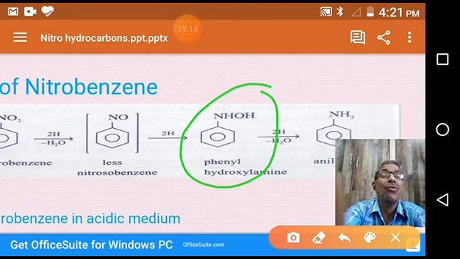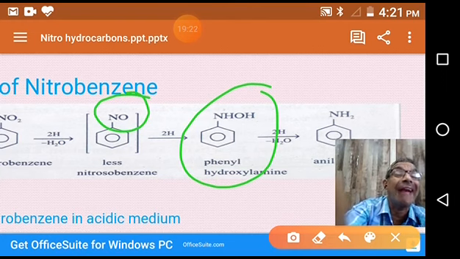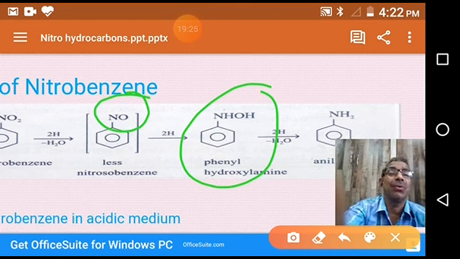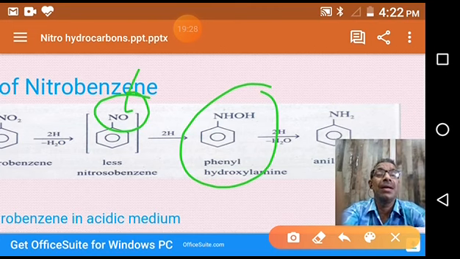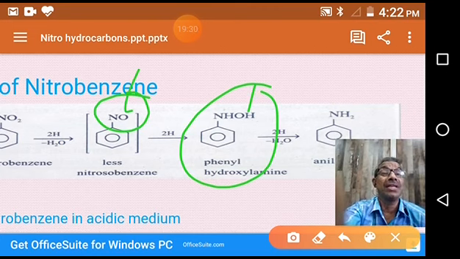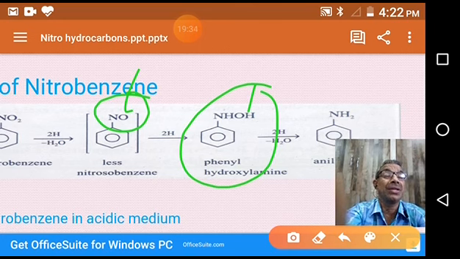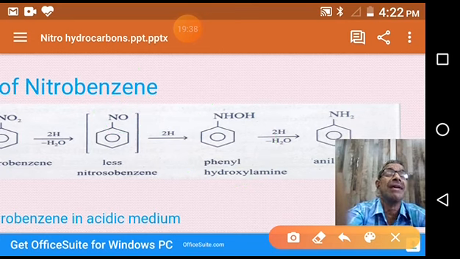When we compare NO and NHOH, two hydrogens are added to the NO group. There is no loss of oxygen. Here one oxygen, here one oxygen, but there is a change in the number of hydrogens. That's why the conversion of nitrosobenzene into phenyl hydroxylamine is also a reduction reaction.